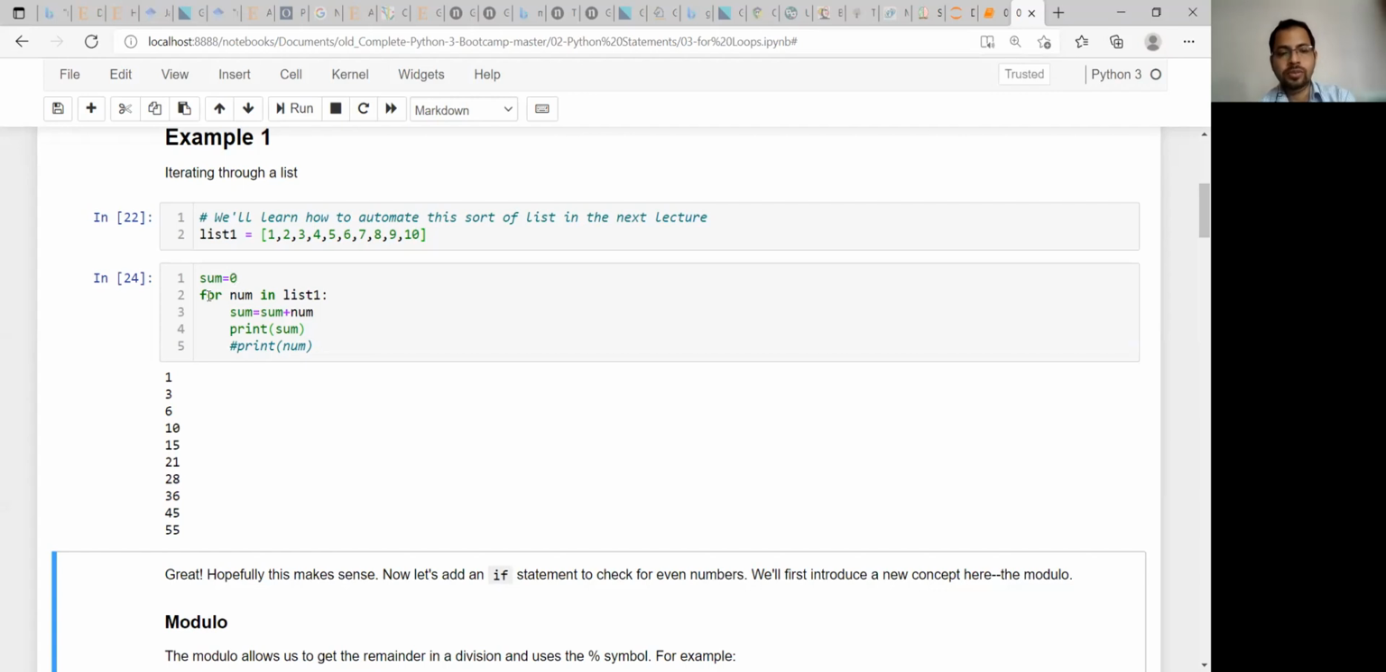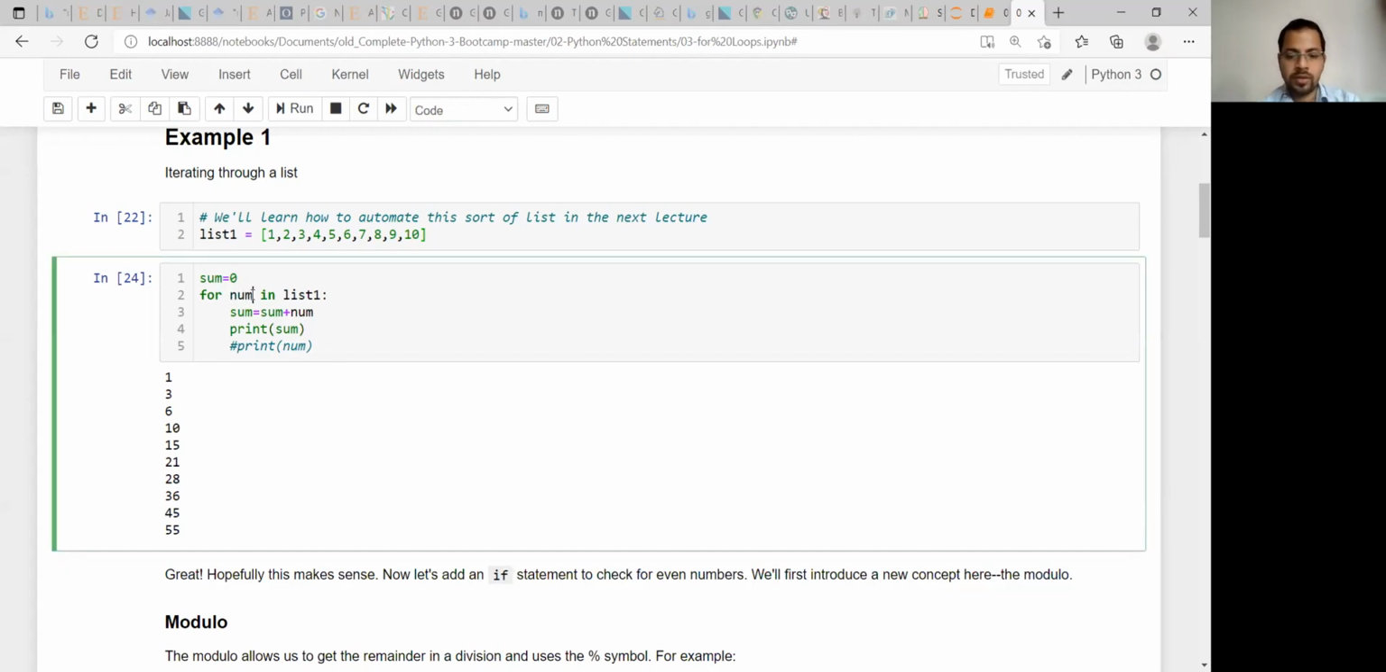Then what you are doing is using a for loop, and the for loop structure is like that: for the iterating variable, here it is named num. You can give anything, you can take any name, but accordingly you need to change your variable name after that.